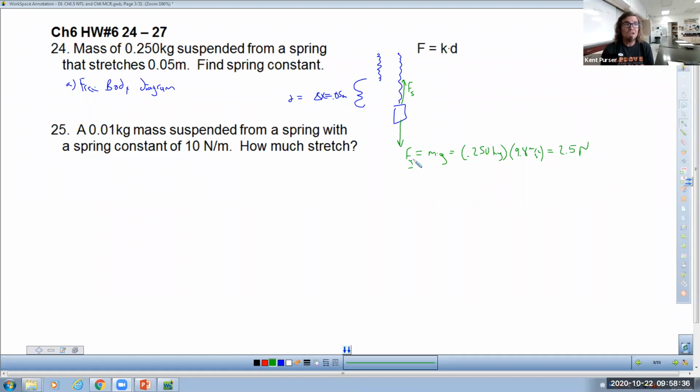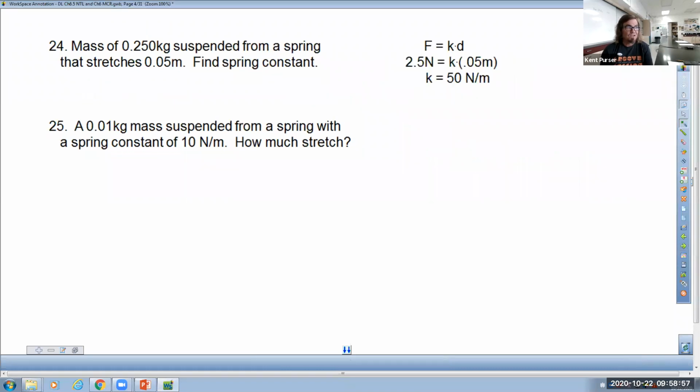All right, so because Fg equals 2.5, that means that the spring force has to also equal 2.5. So what we're going to do is put in 2.5 equals K times D, and D is how much it was stretched because of attaching that mass. So this is 0.05. Solving for K, we divide the 0.05 to the other side. It comes out to be 50.